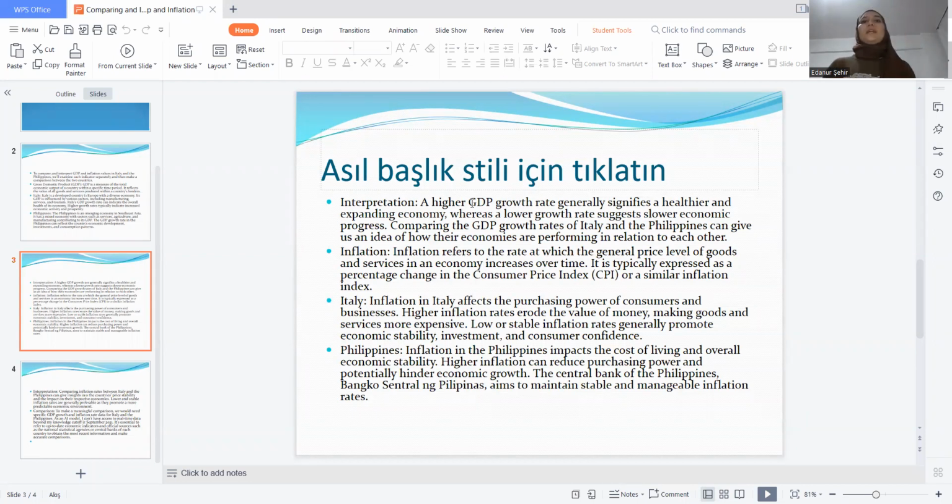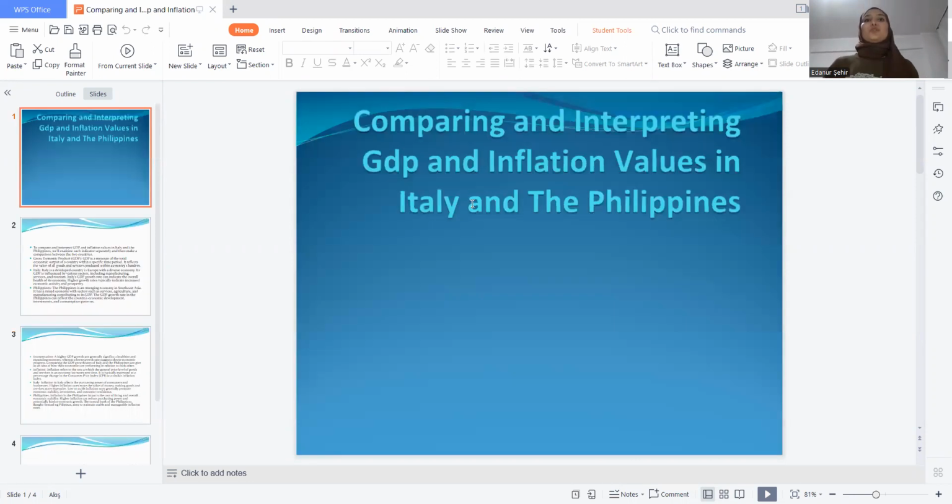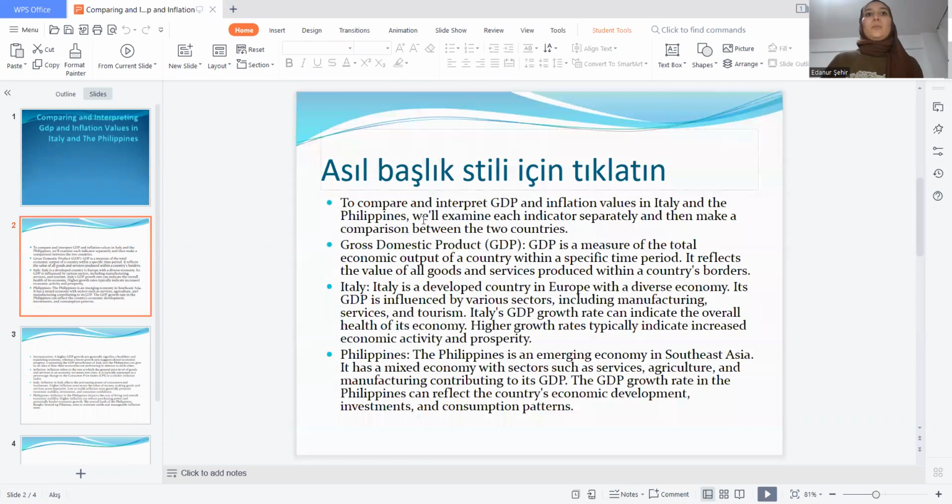Comparing and interpreting GDP and inflation values in Italy and the Philippines. To compare and interpret GDP and inflation values in Italy and the Philippines, examine each indicator separately and then make a comparison between the two countries.